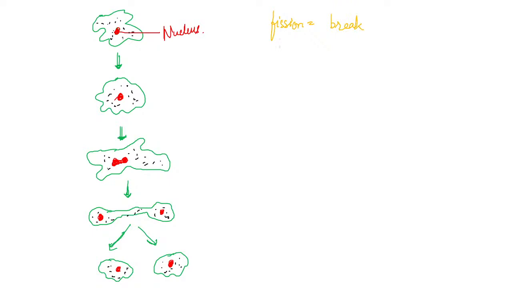Okay, and fusion means union. Here it is breaking, here it is combining. So this is the difference between fission and fusion.